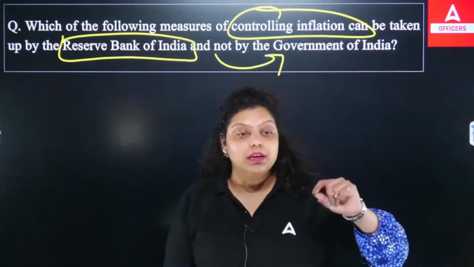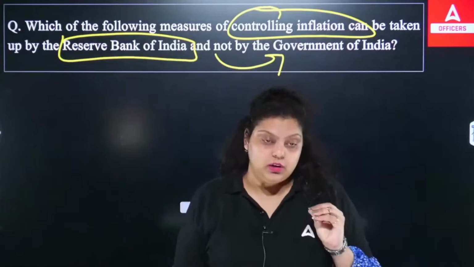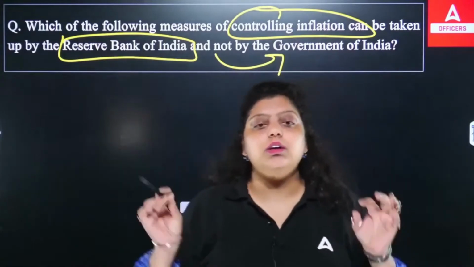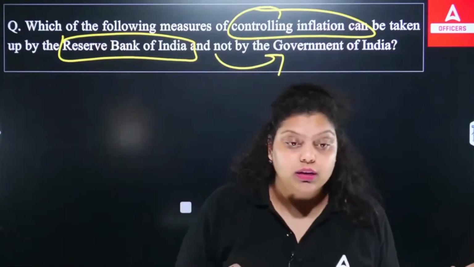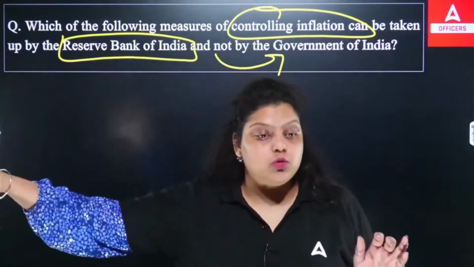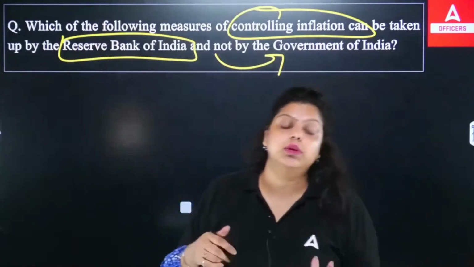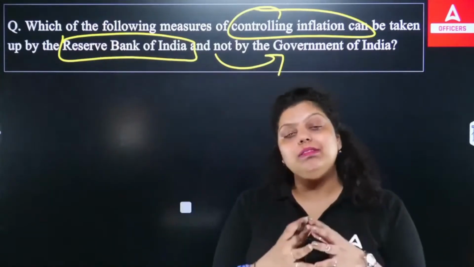If the prices are increasing above a certain level, it will create a loss for the economy. So inflation is good for the economy, but a limited inflation is good for the economy. That's why if inflation is rising, it is the responsibility of the RBI to control that. So that's what we're talking about. RBI has a certain measure known as a monetary measure which controls the inflation.